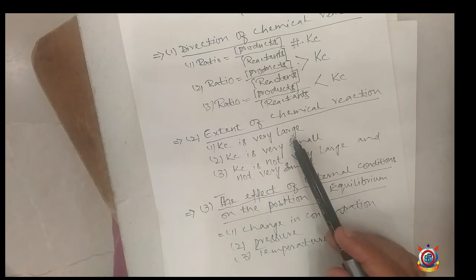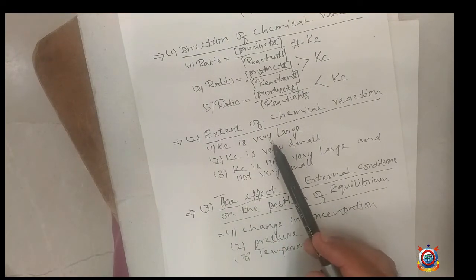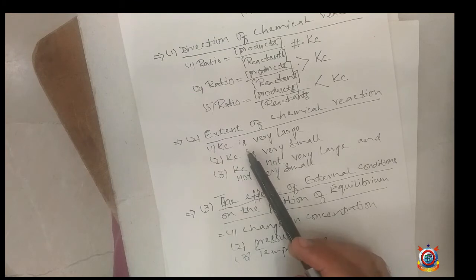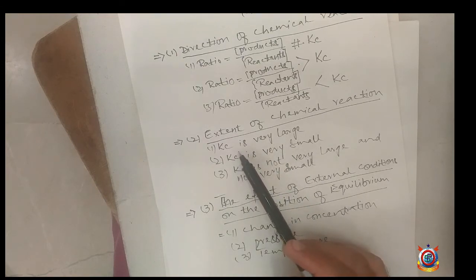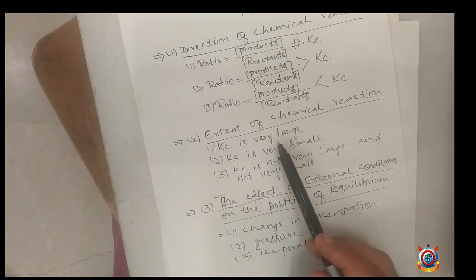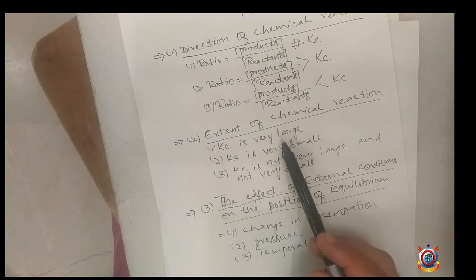What does it mean? If the value of Kc is very large, it shows the reaction is almost complete. The concentration of the product is greater than the reactant until equilibrium is achieved. It means the reaction is completed.